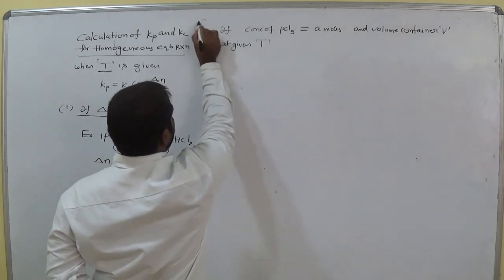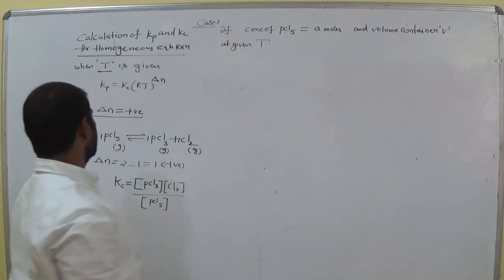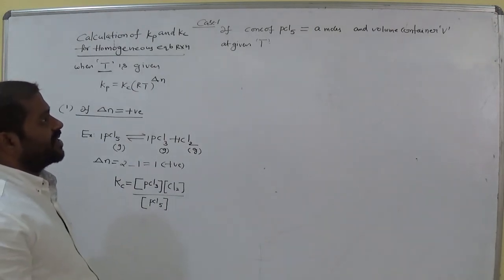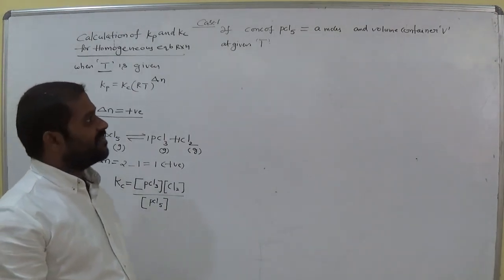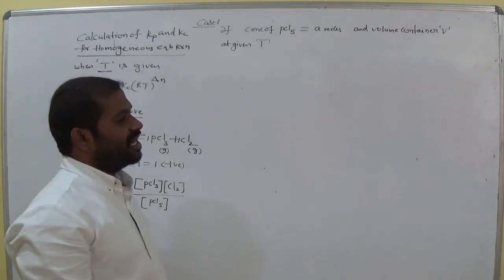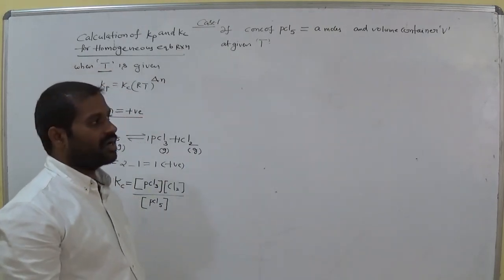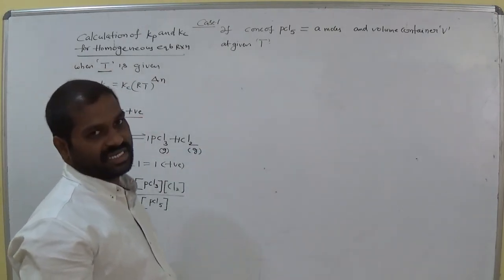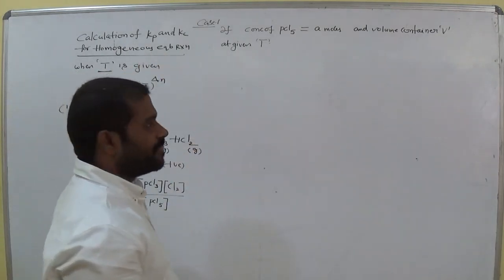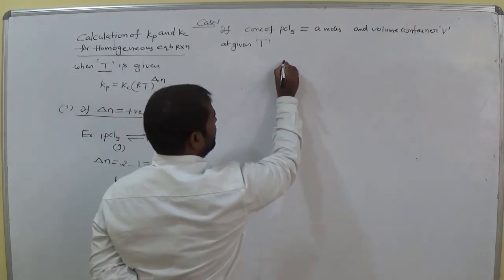So this is taken as case 1. So if concentration of PCl5 is equals to how much? A moles and volume of container is V at given temperature. These all conditions are discussed at given temperature. So Kp Kc relation if temperature is given. Okay. So now write the equation.